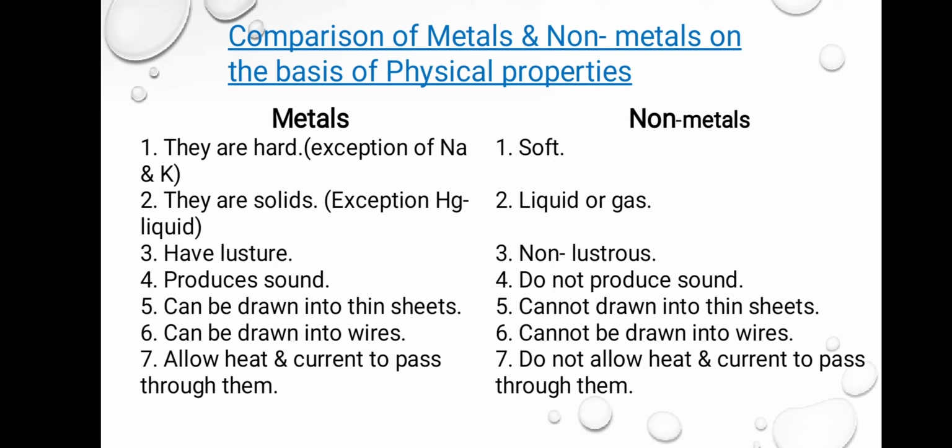Metals can be drawn into wires. Non-metals cannot be drawn into wires. It means metals are ductile and non-metals are non-ductile. Metals allow heat and current to pass through them. That's why they are good conductors of heat and electricity. Non-metals do not allow heat and current to pass through them. Therefore, they are called as poor conductors of heat and electricity.